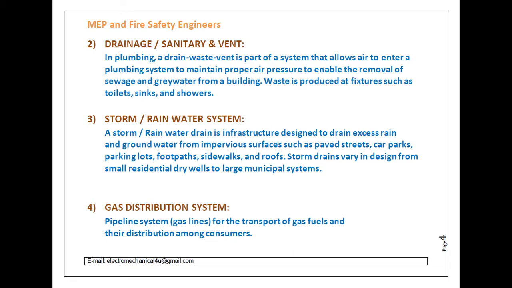The fourth is the gas distribution system. That is the pipeline system, gas lines for the transport of gas fuel and their distribution among consumers. There are different types of gas distribution systems: stored LPG tanks, or the city main. From the city main, in some areas, we take gas directly from the gas distribution line. There are different types of gas systems, and we will discuss this in detail in the upcoming videos.